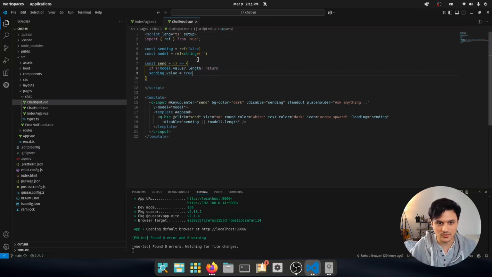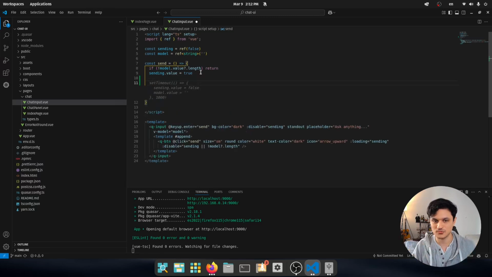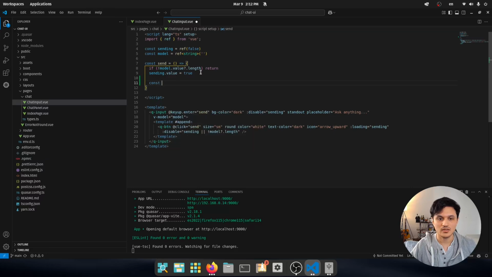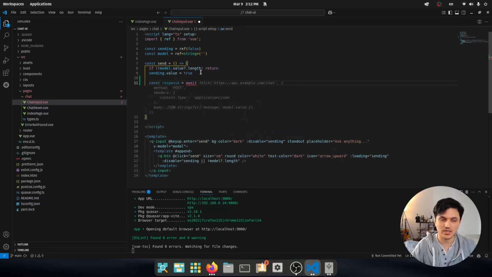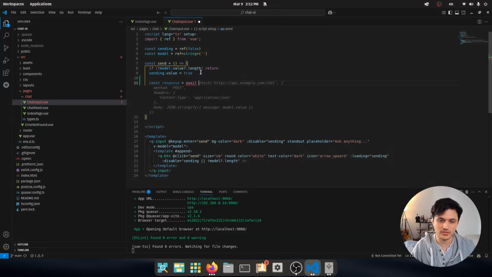To do that, here we are going to make our fetch. Let's first make our fetch request and then console log it, and then we are going to show it in the UI. I am going to use fetch because the streaming on Axios really doesn't work here. Axios doesn't really give you access to the reader.